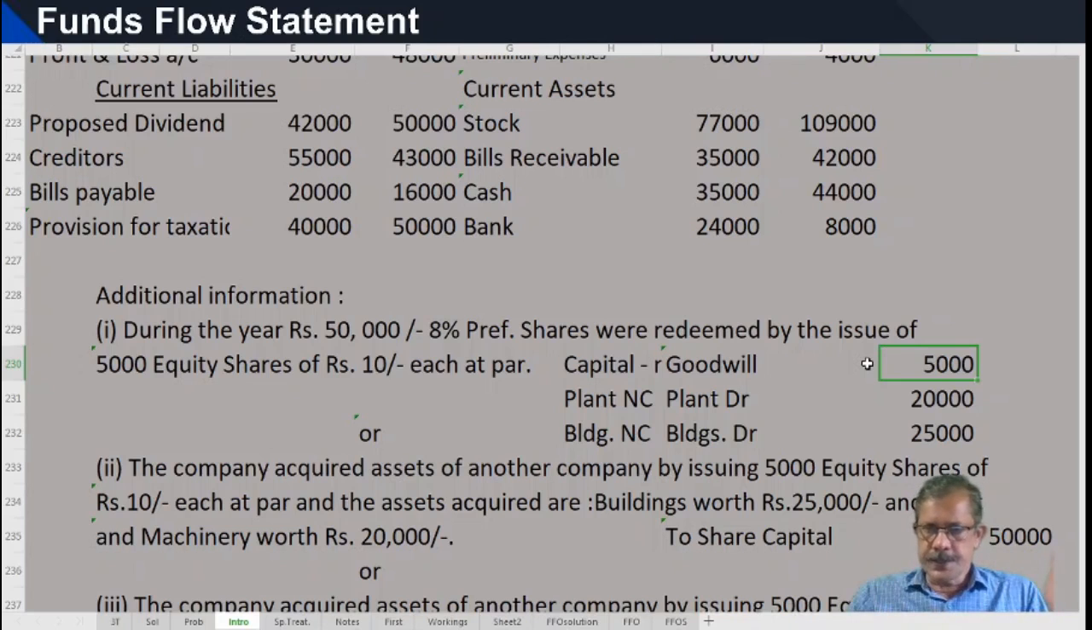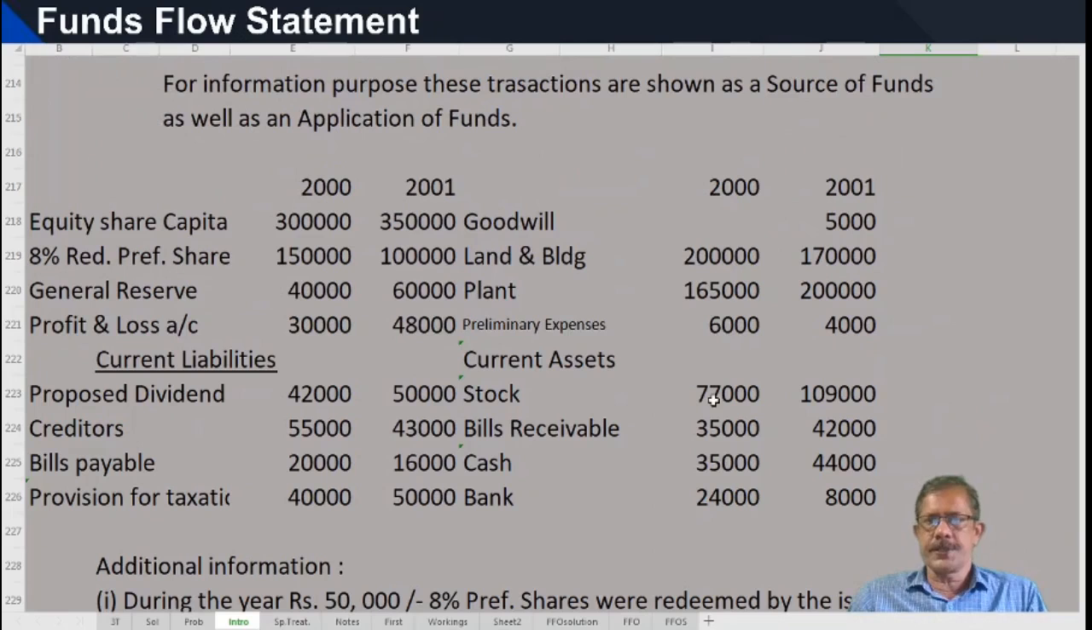The value of the business as a whole and the value of the net assets taken over, that is called goodwill: the excess purchase consideration paid over net assets acquired. So that will be debited to goodwill account. In those cases, the question will give, say, goodwill appearing at the end of the year 5,000 rupees. And this is an exchange transaction.